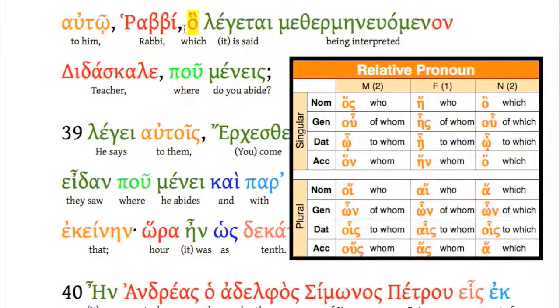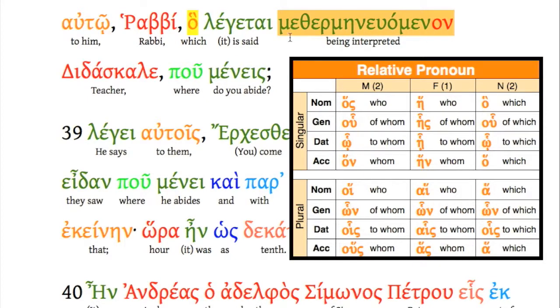In verse 38, here we go, ha, either nominative or accusative, right? And it's neuter, singular. So, ha legetai, oh boy, let's see if we can do this. Methermeneuomenon.